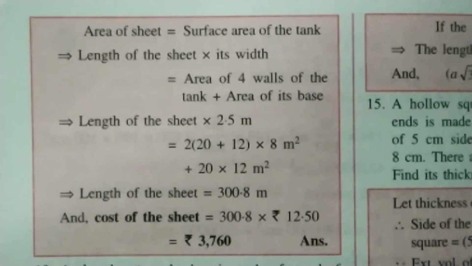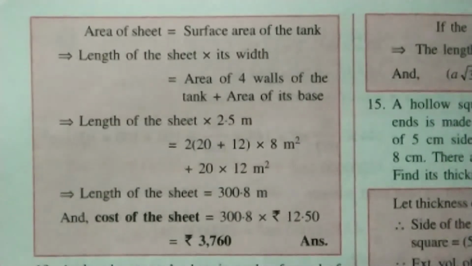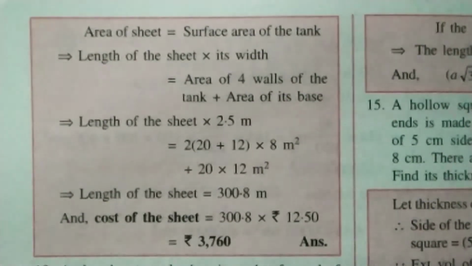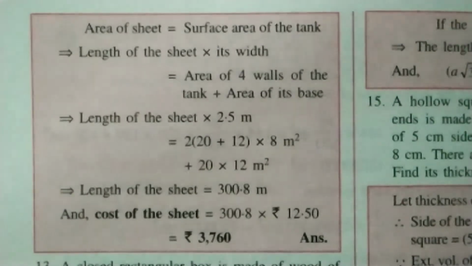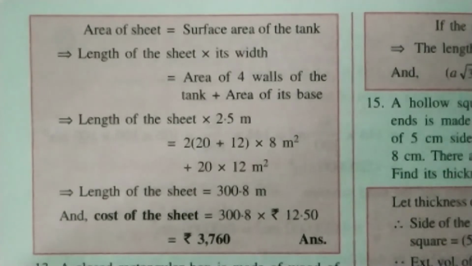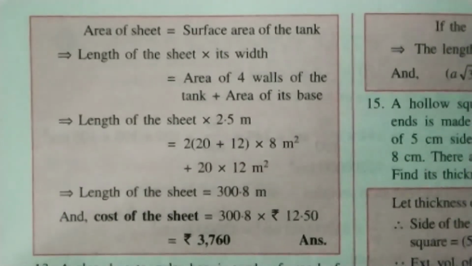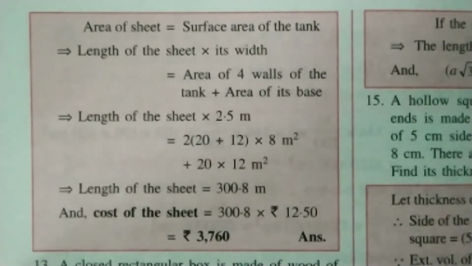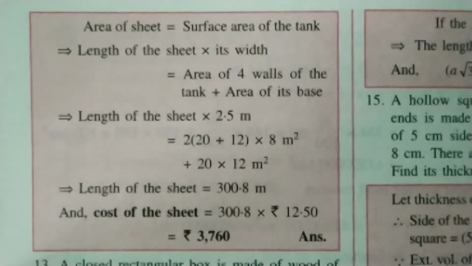It is also solved in the next page. Area of sheet is equal to the surface area of tank. Now this is very important. The area of sheet from which we will make the tank must be equal to the surface area of tank. Now if the sheet's width is given, length we can find. So length of sheet multiplied by its width is the area of sheet. Now what is surface area of tank? That is area of 4 walls plus area of its base.